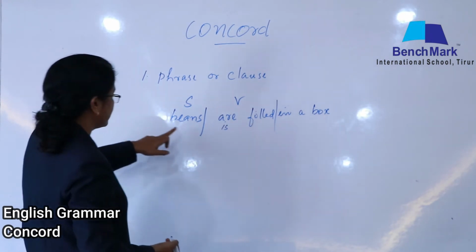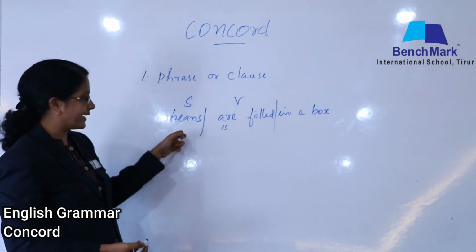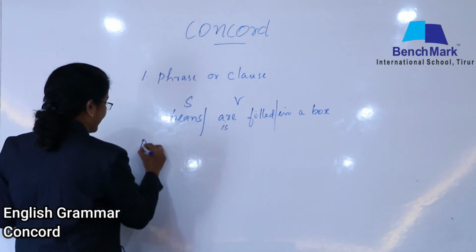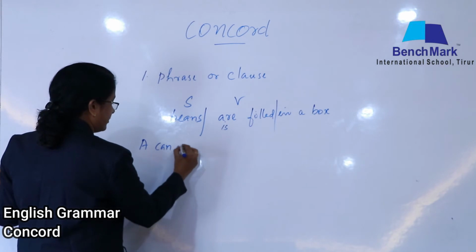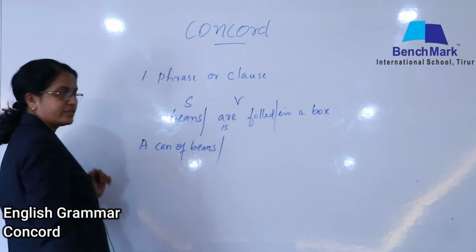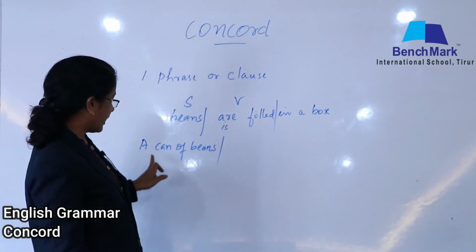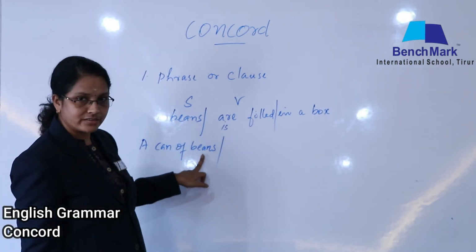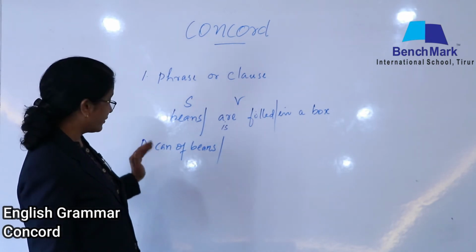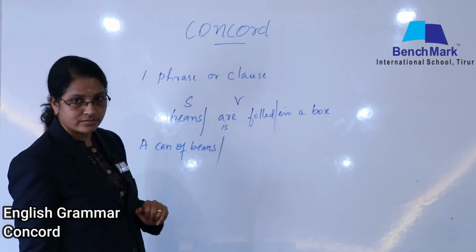But this is only one sentence, a single word in the position of the subject. Now I'm going to make it a phrase, okay? A can of beans. Subject, you see now? I didn't change the word beans, but I added some words before that. A can of beans.